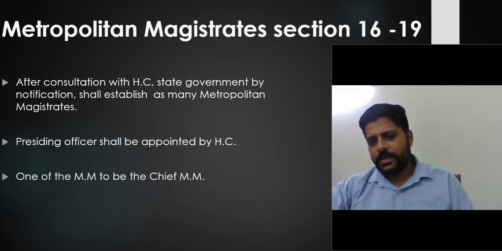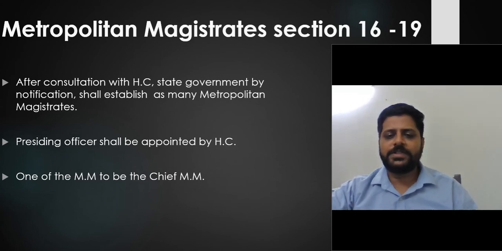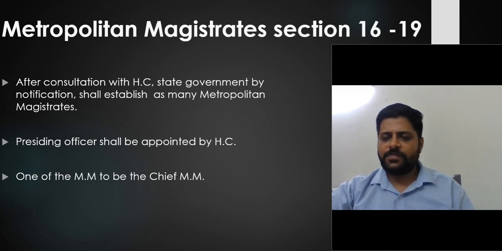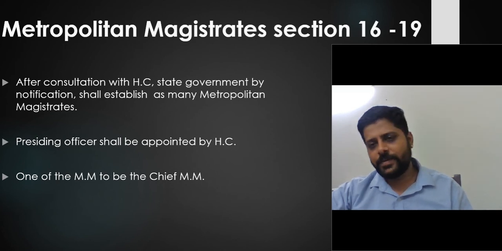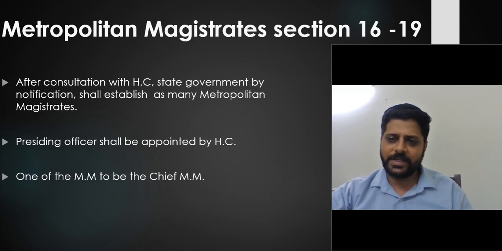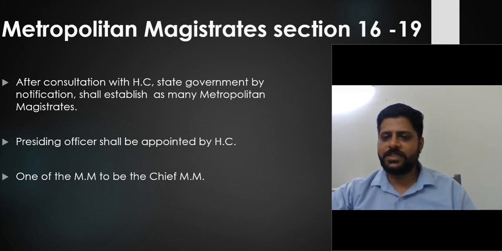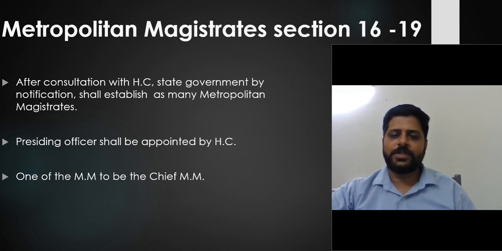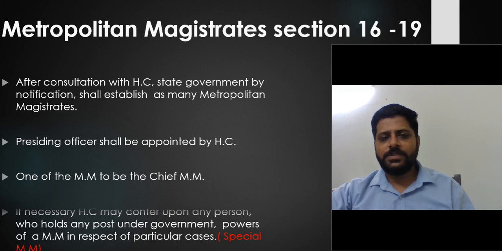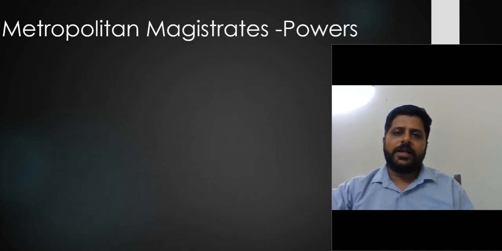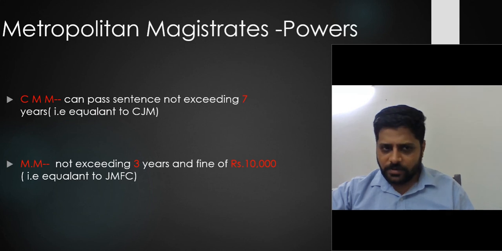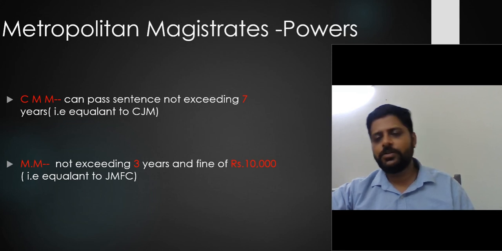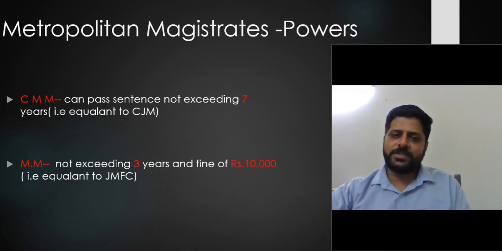It goes the same way. If the city is a metropolitan city, then that particular court will be termed a Metropolitan Court. And if the city is a normal city, then the court will be termed the judicial magistrate second class, judicial magistrate first class or CJM court. And if it is a metropolitan city, it will be termed a metropolitan court or chief metropolitan magistrate. Now moving further, what are the powers of metropolitan magistrate? The power of the CMM, chief metropolitan magistrate, is equivalent to the CJM, and the metropolitan magistrate is equivalent to the